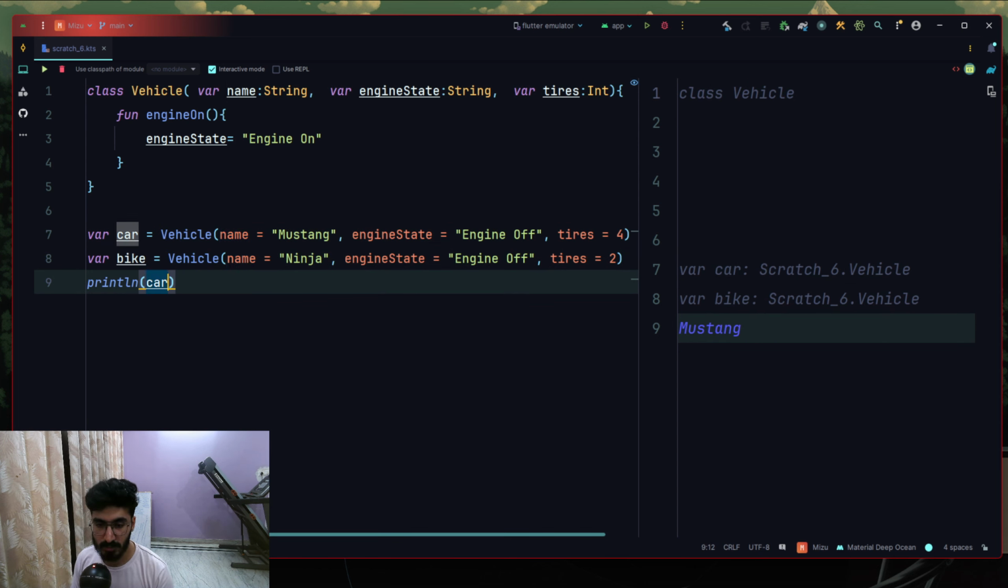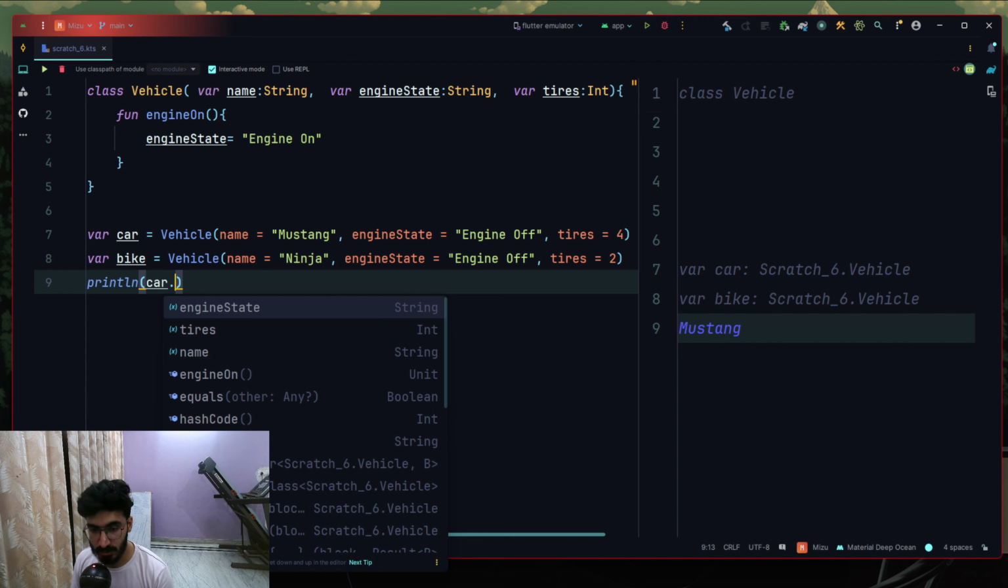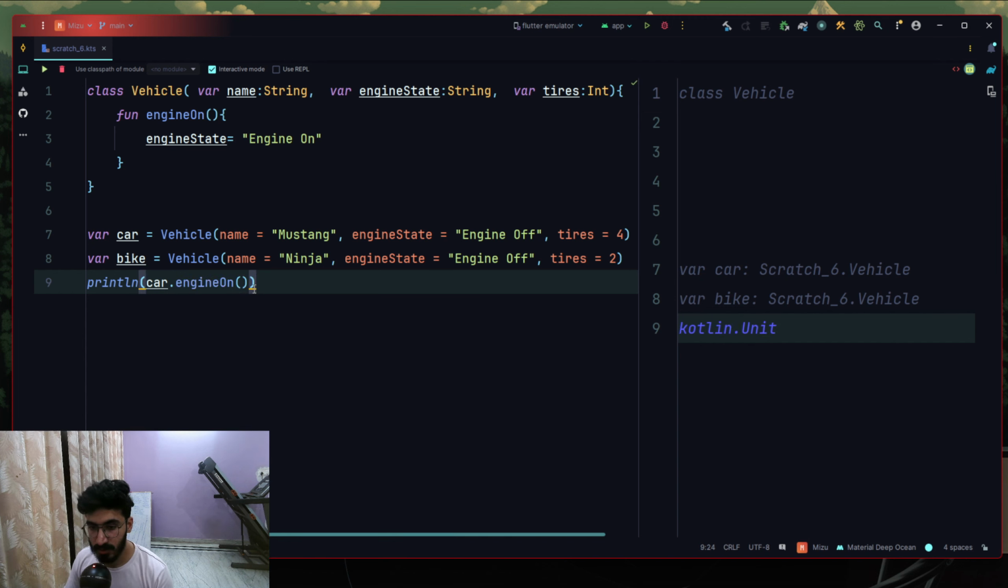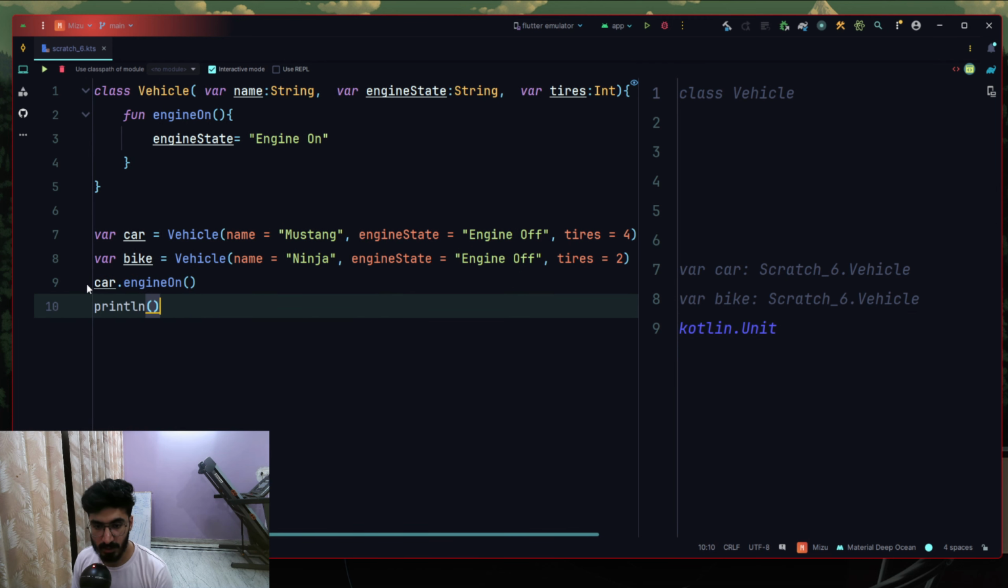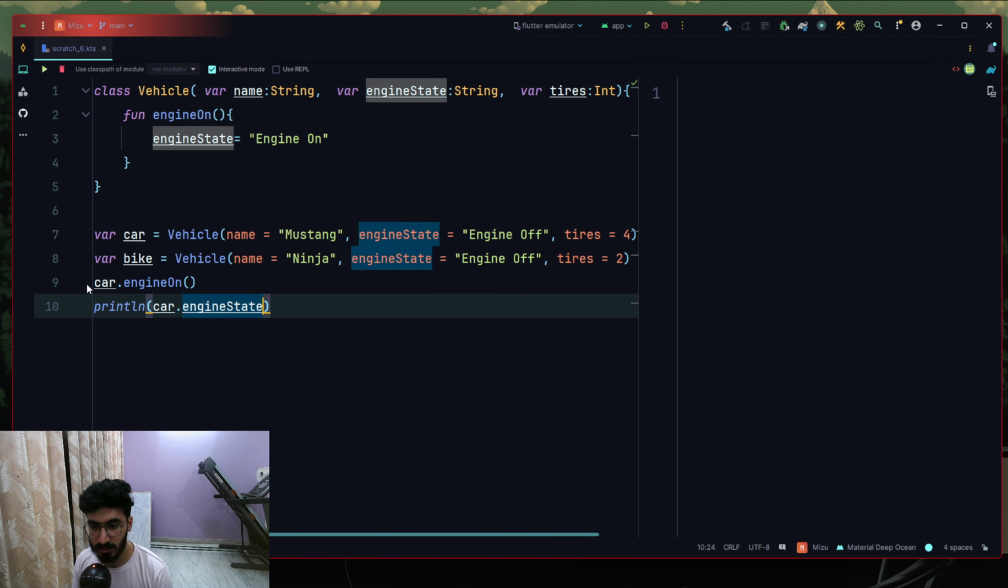Let's try to turn on the engine of the car using this function, right? Let's try to print this thing: car.engineOn, println car.engineState.